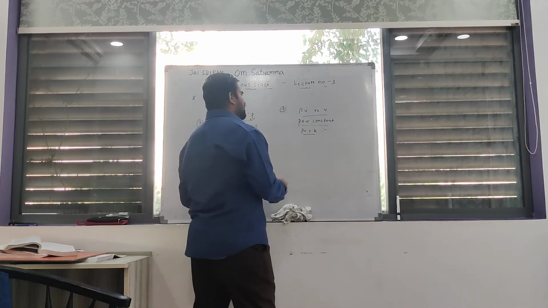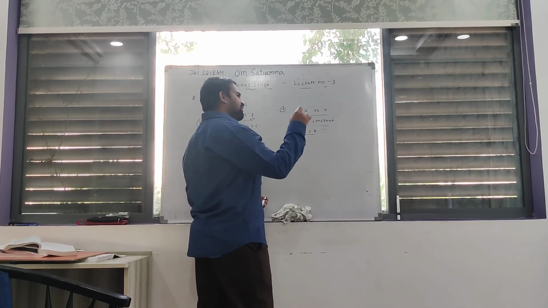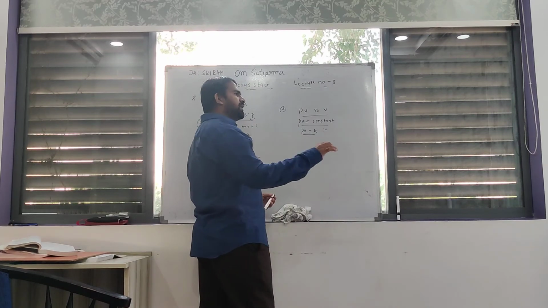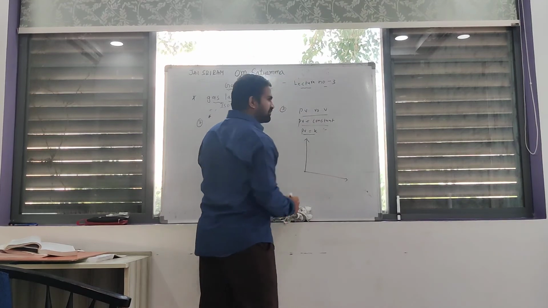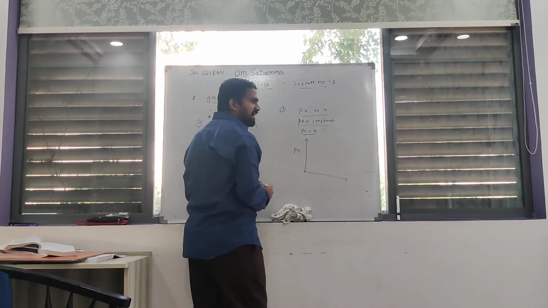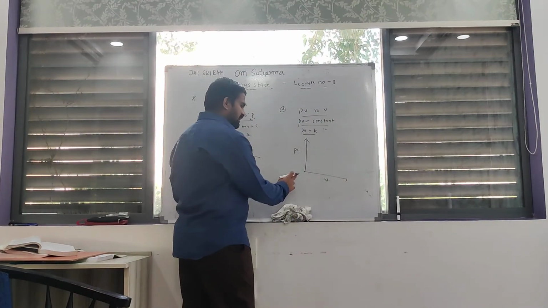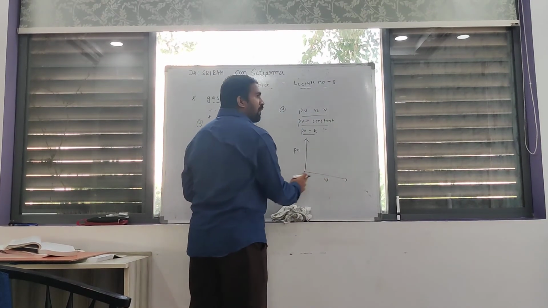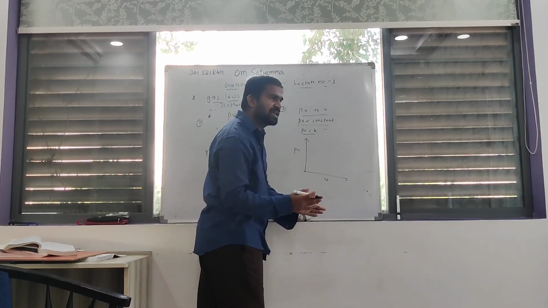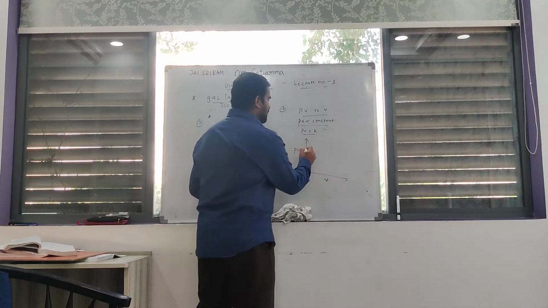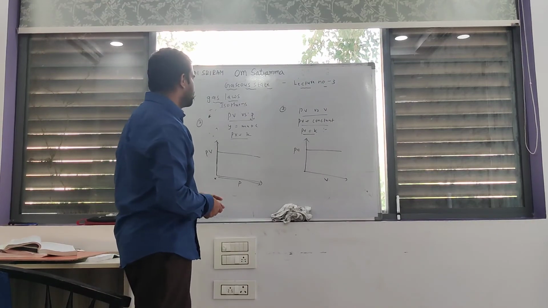So PV does not change when you increase or decrease the volume. Finally, if I draw the graph with PV on the y-axis and volume on the x-axis, left to right volume increases and top to bottom PV increases, but whether volume increases or decreases, PV is constant. That's why it is like this. There is no change.